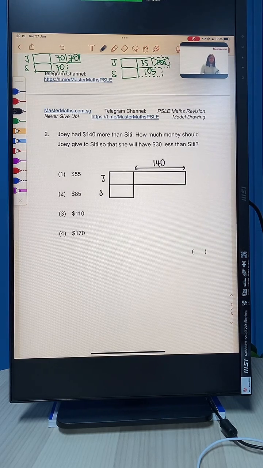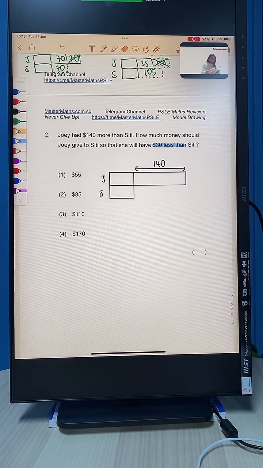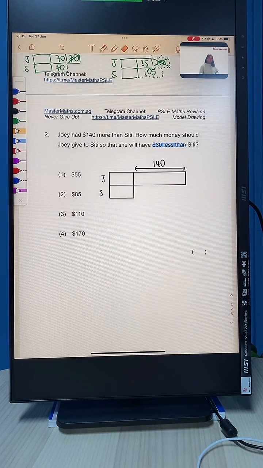This is very similar, but the only difference is our value here. No longer 210, but this time around it's $30 less. She still wants to have less, but it's not $210 less, it's just $30 less. Earlier on, remember, 210 was more than 140. Now $30 is less than 140. So what do we do if it's less than 140?